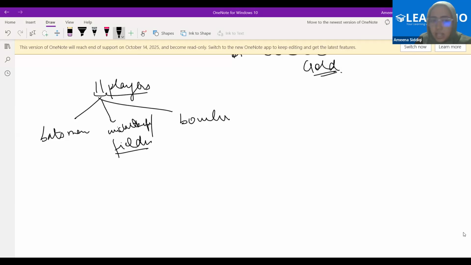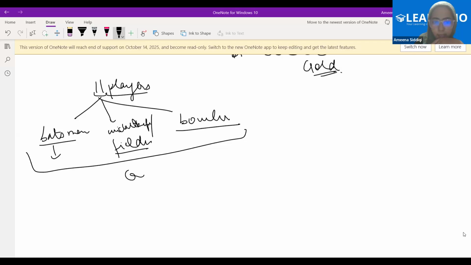But why is this player called a batsman? Because he has some skills which a batsman must have, right? A batting skill. The bowlers do not have the batting skill, but they have the bowling skill. Fielders might have some of both. They might also bowl, they might also bat. But all of them are cricketers, right? Is that okay with you?